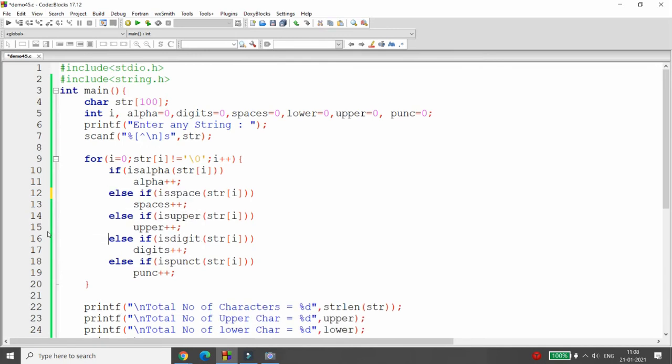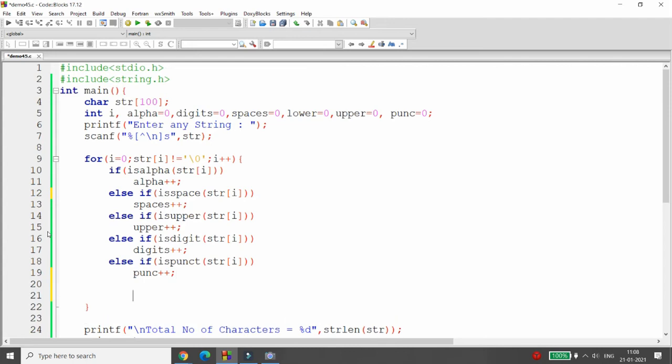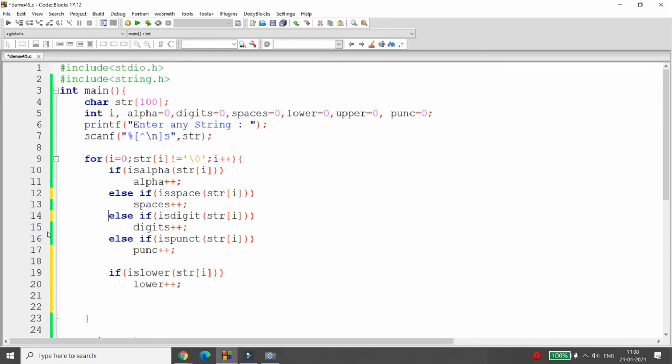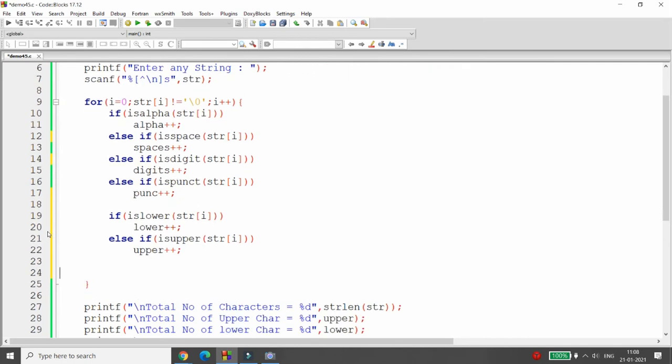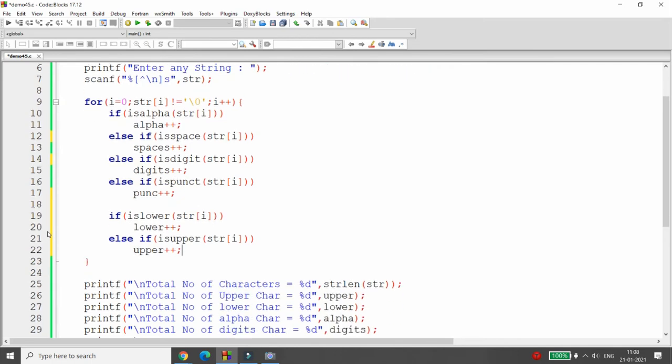So how can we write the separate condition? Very simple. You can write another if over here. So if it is lower, and here you can simply cut this. So this if else if will be different. It means if it is alpha, then also I want to count the upper and lower.